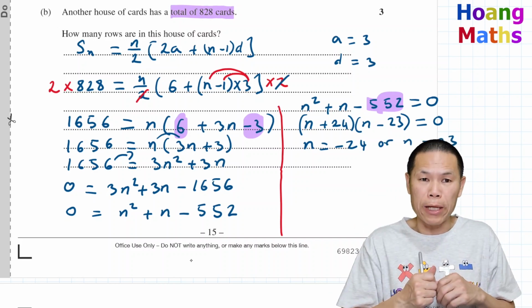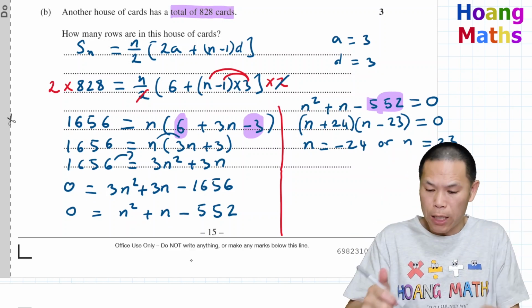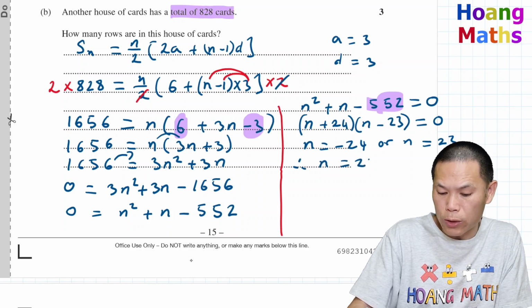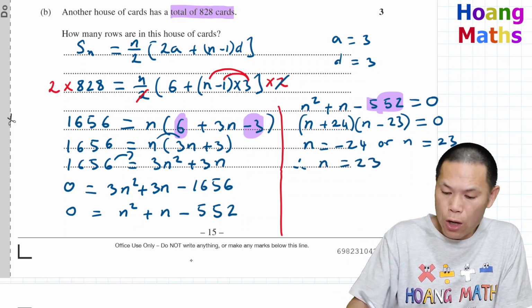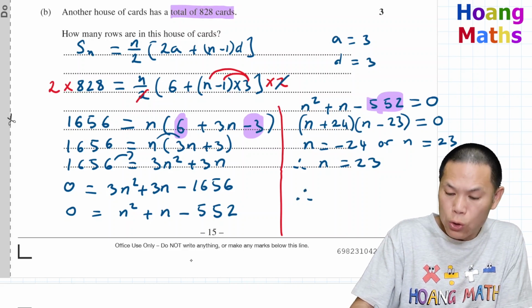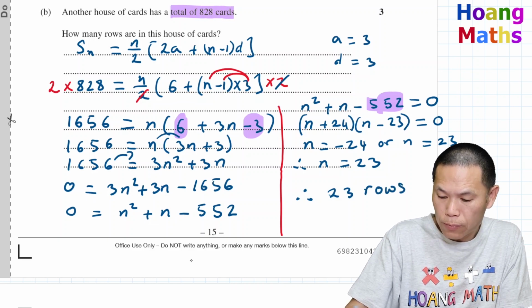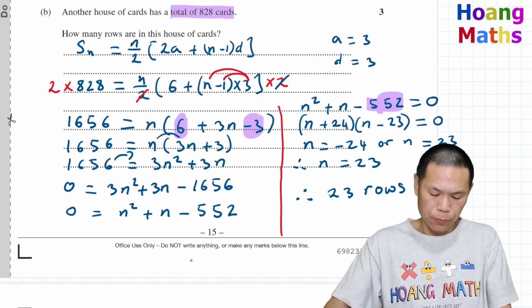But because it's an application, we cannot have a negative number. So therefore n is 23, so we know that there are 23 rows. So there you go.